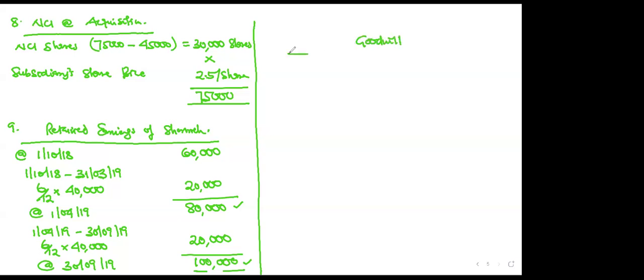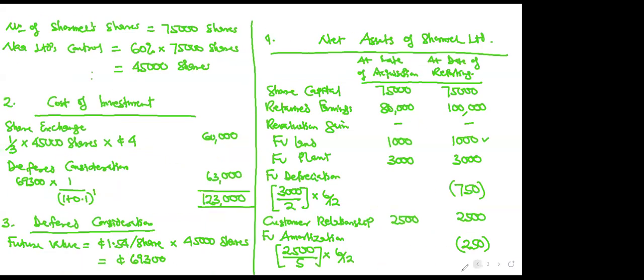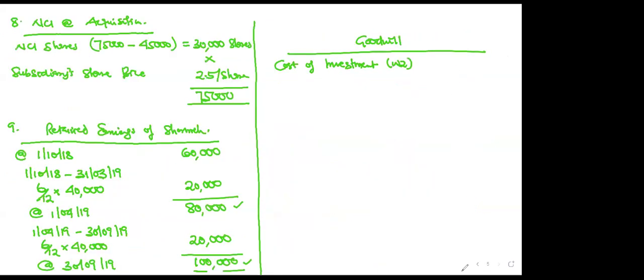Goodwill. We'll start with the cost of investment, which we got in working 2. If you remember, let's go there and see the figure. 123,000 cost of investment.